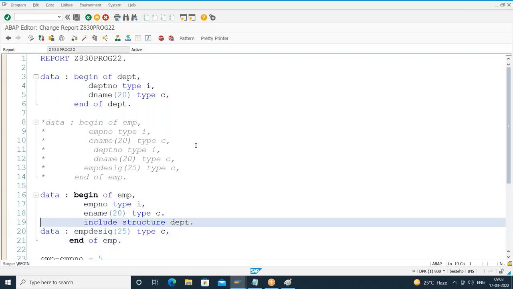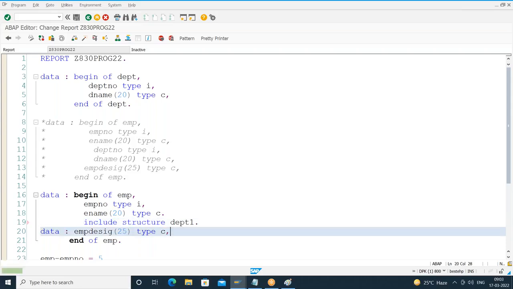So as of now, we're including a local structure. Suppose I'll say include structure department 1. So what will it do? SAP will check whether the structure is available locally or not. Is it available locally? No. It might be available in the database. I don't know. If it is available, it will include from the database. Otherwise, it will give an error.